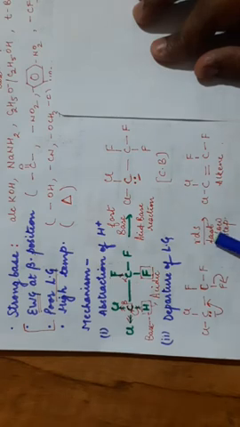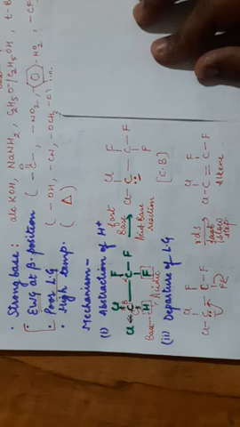So this step will be the slow step and it will be the RDS step of the reaction. In this RDS step, since only one molecule is involved, this reaction is unimolecular in nature. That's why the name is E1CB mechanism. E stands for elimination, 1 for unimolecular, CB for conjugate base.